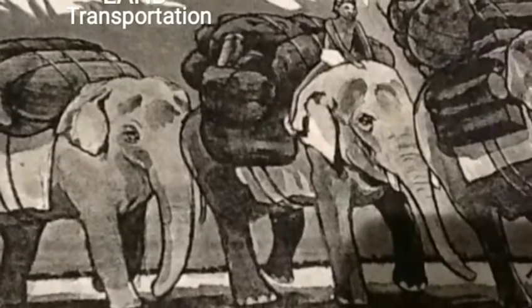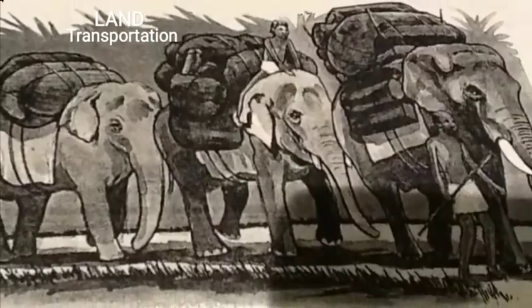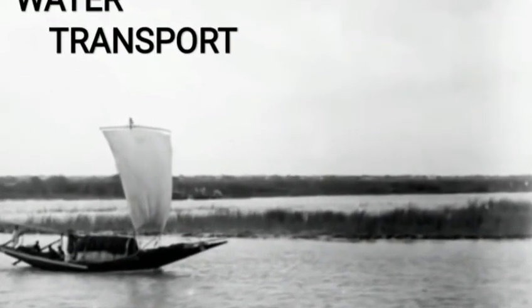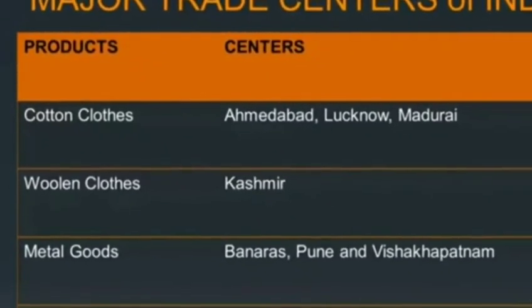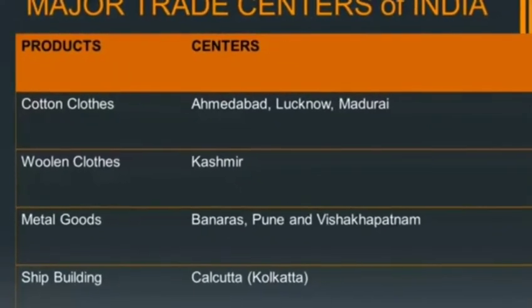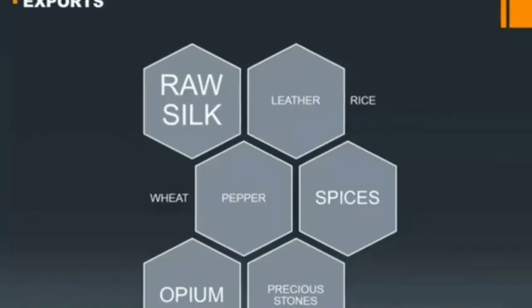Coming to transportation, land transportation was basically carried out with the help of animals and water transportation with the help of boats or ships. The major trade centers of ancient India were Ahmedabad, Lucknow, Madurai, Banaras, Kashmir and Kolkata, and the products are mentioned. You can follow up with the major imports and exports of India.